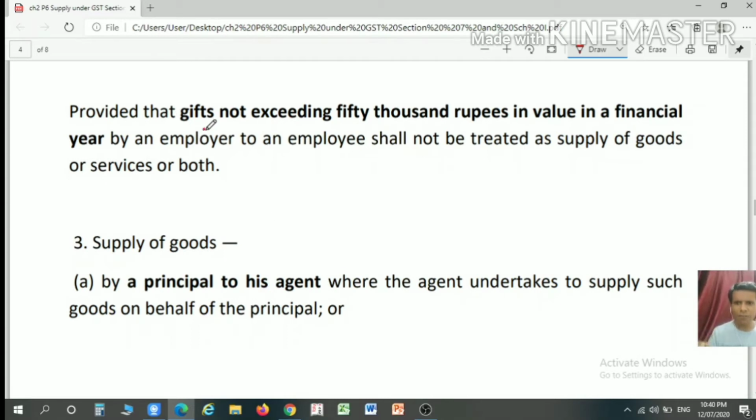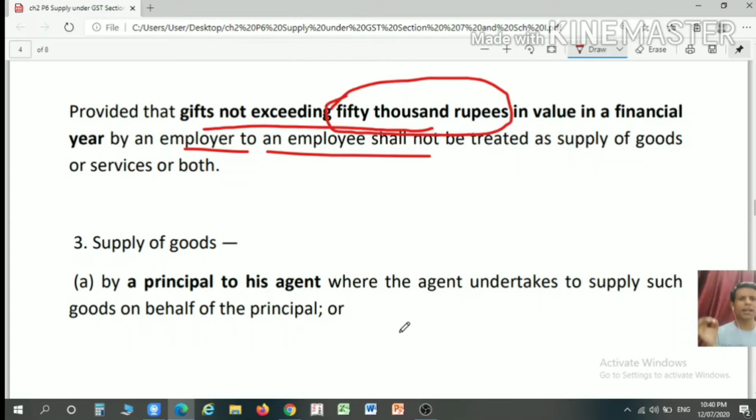If the gift is not exceeding 50,000, that is gift up to rupees 49,999, so gift not exceeding 50,000, that is gift up to rupees 50,000 in value in a financial year by an employer to the employee, shall not be treated as a supply of goods or services. So if an employer is giving a gift to the employee up to rupees 50,000, then it will not be treated as a supply of goods or services. So up to 50,000, the exemption is given via schedule 1.